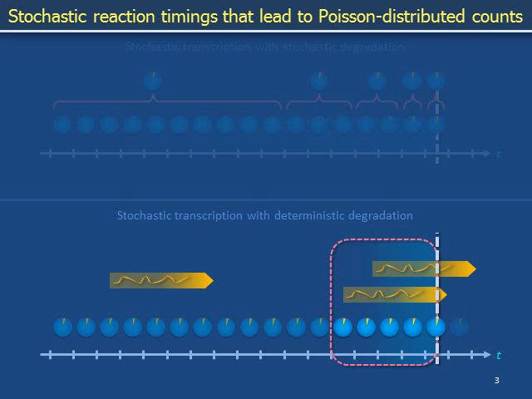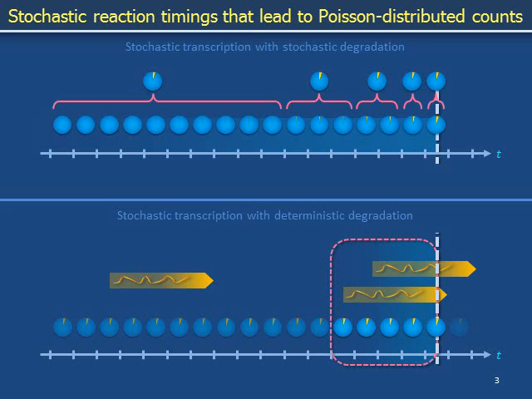Now that we have established intuition using this simplified model, we can study a more realistic model in which both transcription and degradation are stochastic. In the next video, we will find that this more sophisticated model also leads to the conclusion that messenger RNA copy numbers are Poisson distributed.